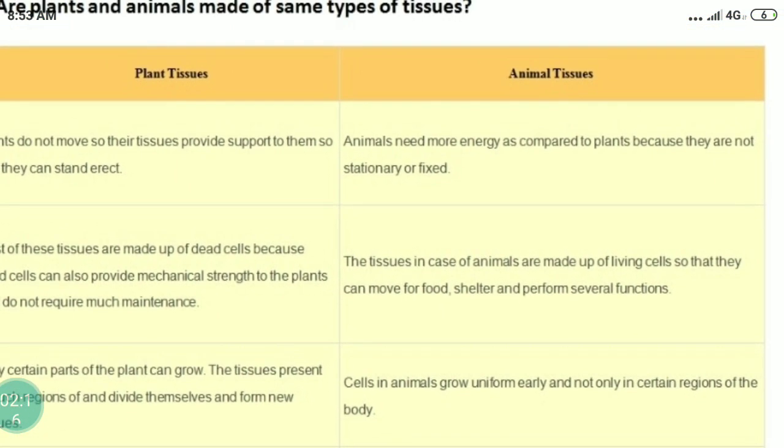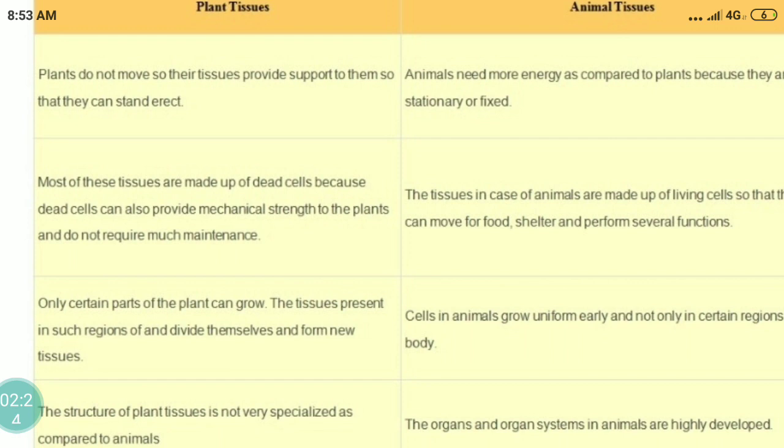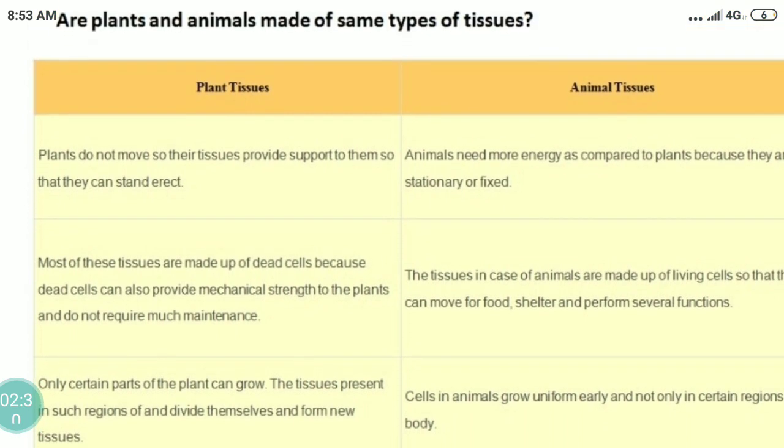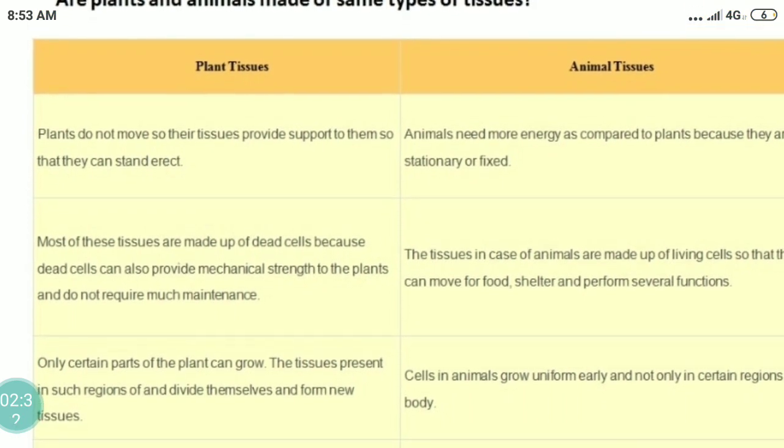Animals need more energy as compared to plants because they are not stationary and not fixed. They have to move from one place to another. Most of the tissues in plants are made up of dead cells. Dead cells provide mechanical strength to the plants and don't require much maintenance.